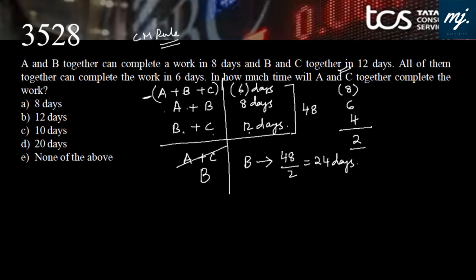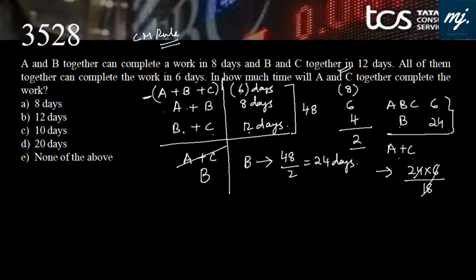Now we can easily find the value of A and C. How? A, B, C together take 6 days. B alone takes 24 days. To find what time A and C will take, we need to use our subtraction rule. From A, B, C, if I subtract B, I'll get A plus C. And what is our subtraction rule? The subtraction rule is product by difference. 24 minus 6 is 18. 3 and this go 8. That means A and C together will take 8 days to complete the work.